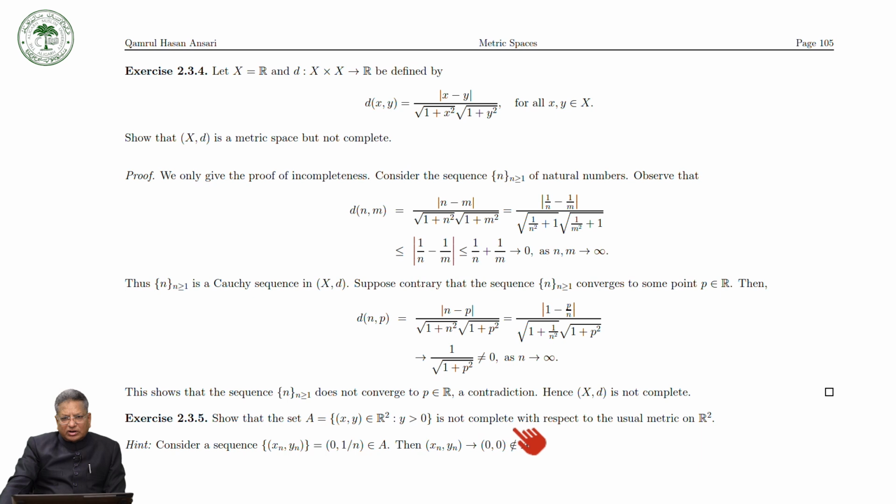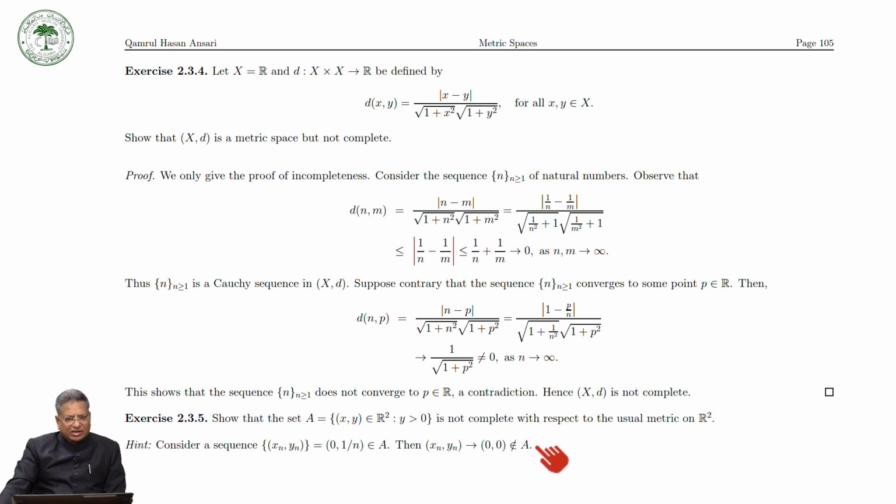So this is not complete with respect to the usual metric. How can you prove it? You can consider a sequence (xn, yn) defined as (0, 1 over n). This sequence converges to (0, 0), and you can prove that it is a Cauchy sequence, but (0, 0) is not in A because y is strictly greater than 0.